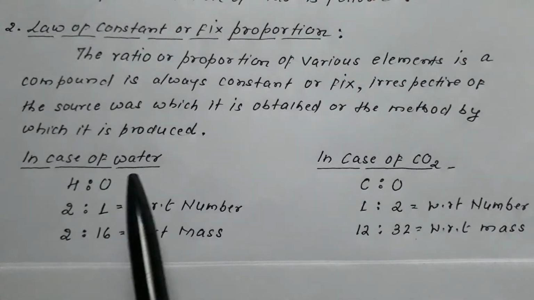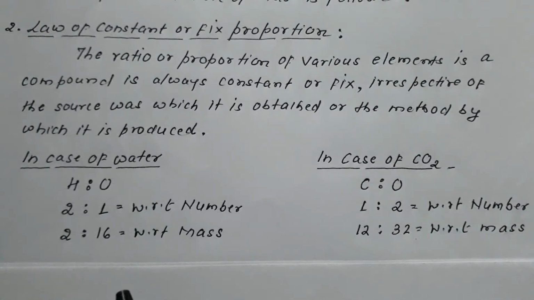So water can be obtained from any source, from lake, pond, sea, river, tap water, etc. The water is taken from any source or can be prepared by any method.